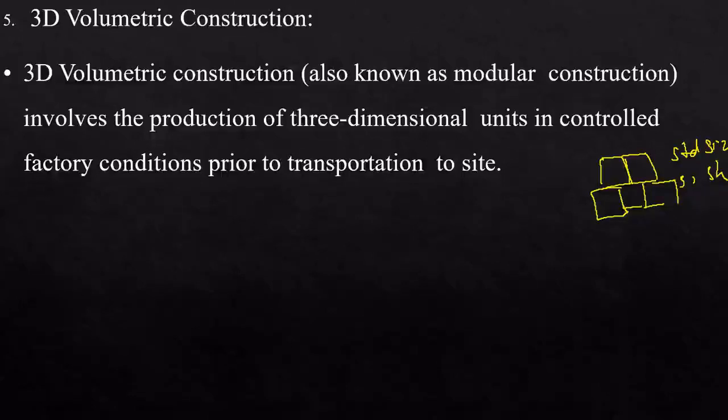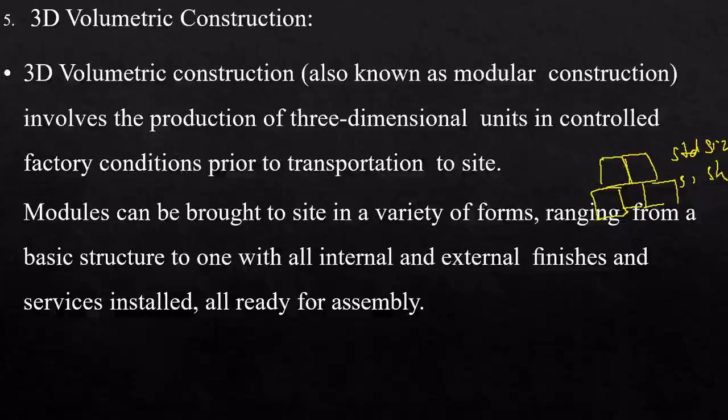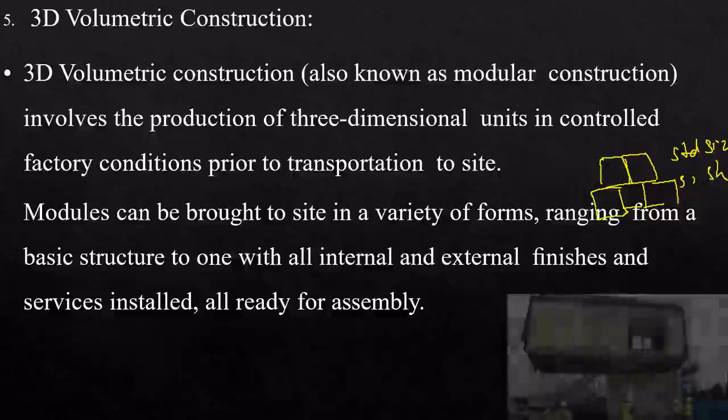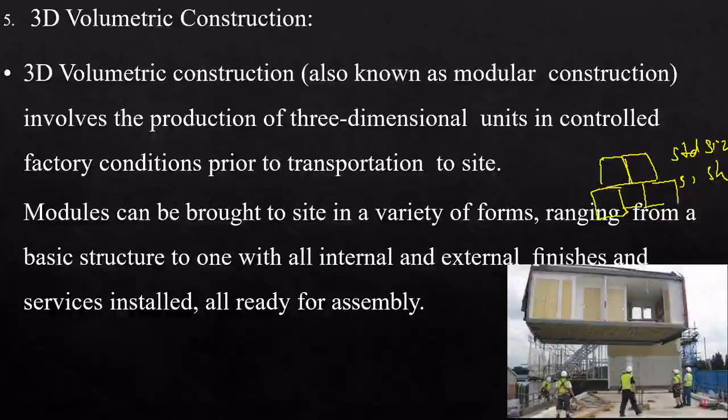So 3D volumetric construction, also known as modular construction, involves the production of three-dimensional units in controlled factory conditions prior to transportation to site. Modules can be brought to site in a variety of forms, ranging from a basic structure to one with all internal and external finishes and services installed, all ready for assembly. Okay, you can see, all the panels are made in the factory and then transported and brought to the site and then fitted in the site.